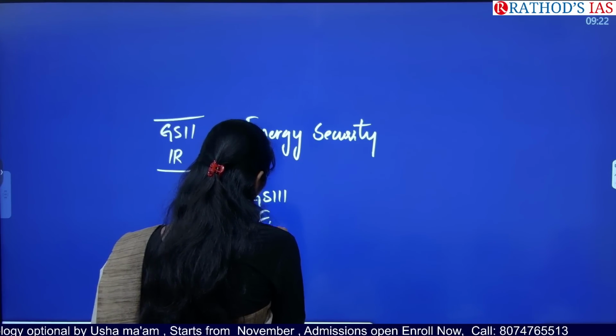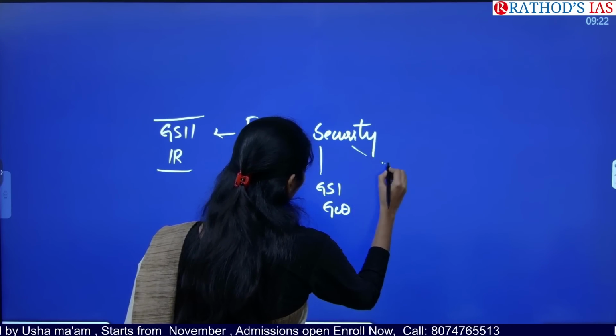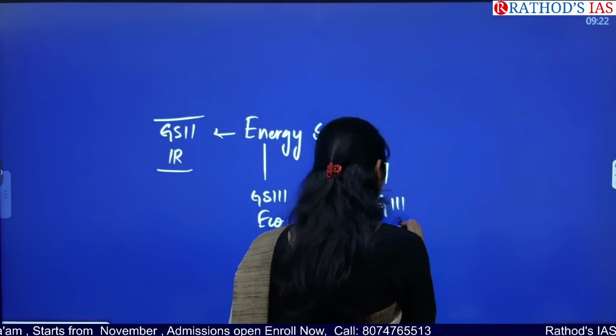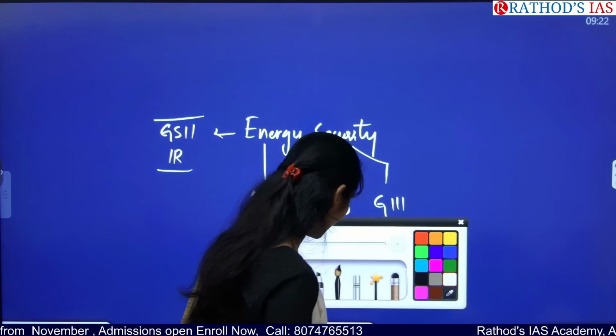Next, from GS Paper 1 geography. Next, from GS Paper 3 environment and ecology. Okay, so what are the dimensions you have to see here?